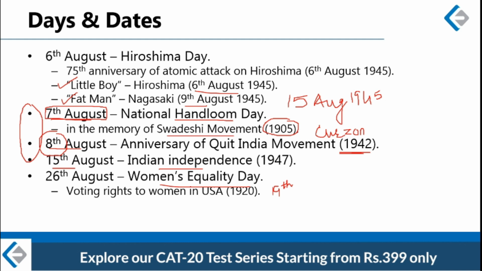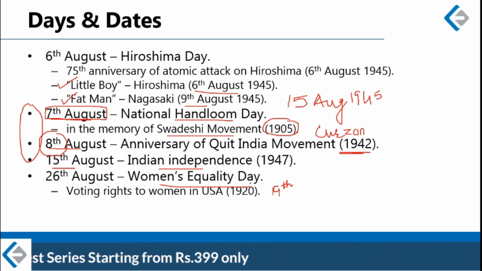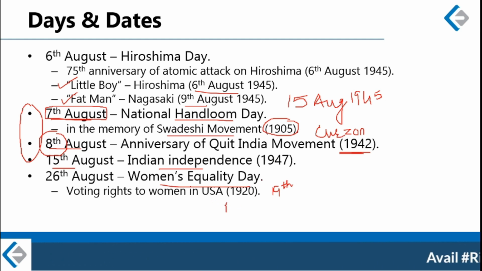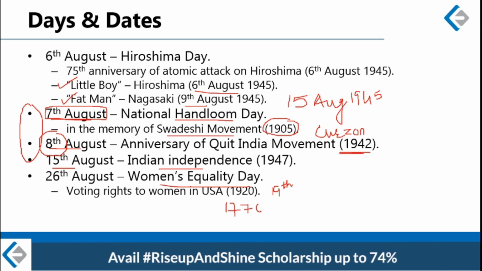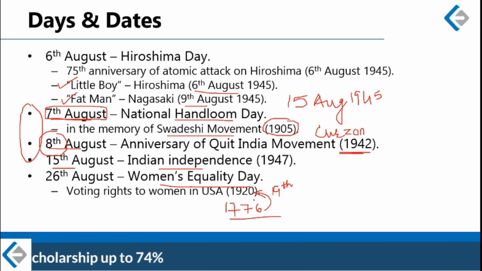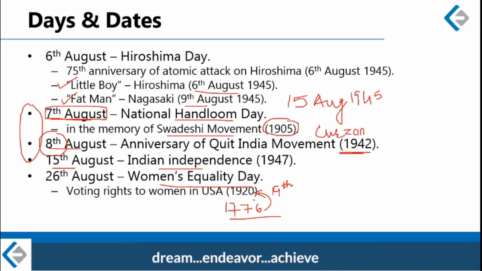Now this is a point to ponder here, that it took USA almost 1.5 centuries, because you know that USA became independent in 1776. So electioneering started, the system of election in USA started in 1776, but women could vote only in 1920. So that's almost 170 years. So it took USA 170 years to grant voting rights to women.